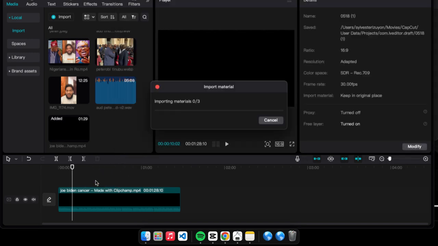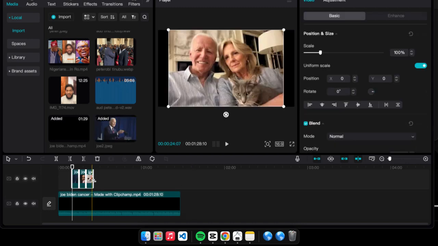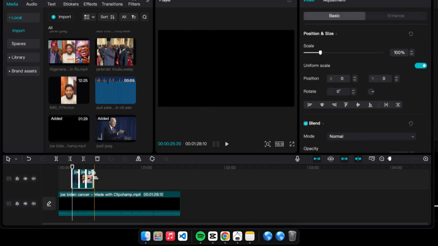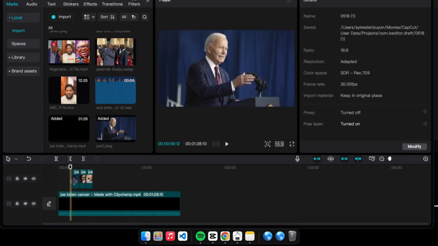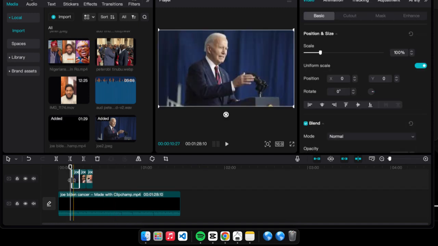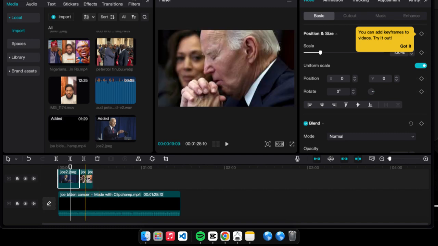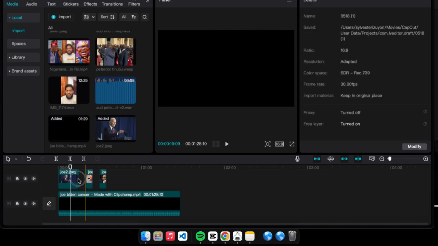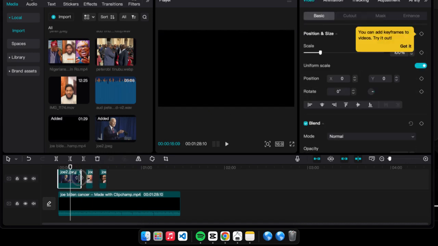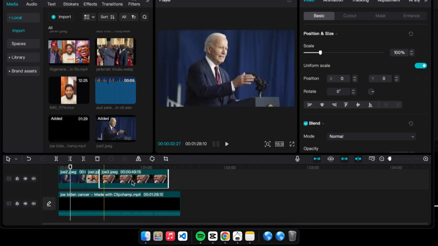So I've transferred my images, so they'll have to appear on CapCut shortly. So you see they are all on CapCut. So what I'm going to do here is very simple. I'm going to increase the width of these images. So that is to show you that I'm not going to use all of the image. So I'm going to increase the width. Yeah, let's say this should come here. And this, increasing this width, and this, increasing this width also.